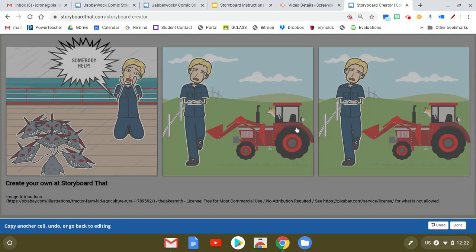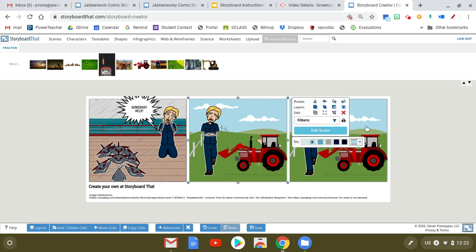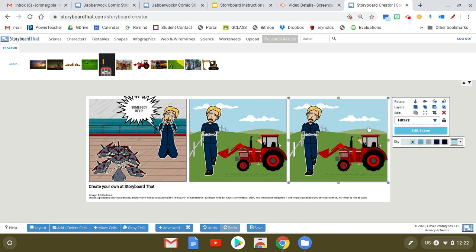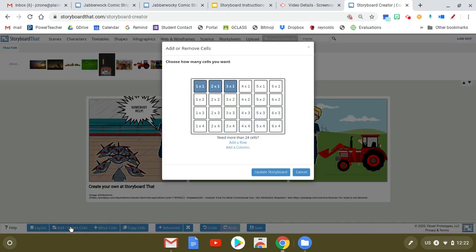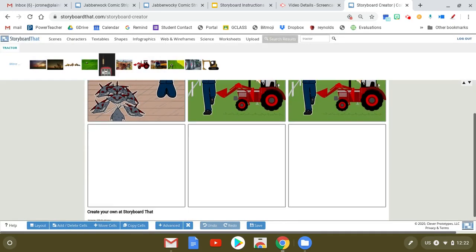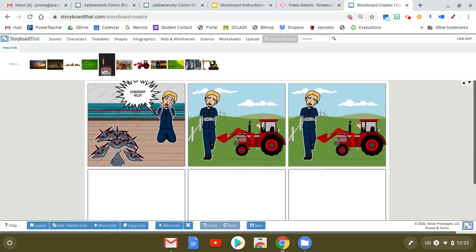And I'm going to put add in there, or I can replace if I wanted, like if I was here and I'm like, now I want to change things around. So now I can have that same scene, just different text. So if I had people talking, now I'm at the end, I need more cells on here. Maybe I know that I can get it done in 6 cells, so they're going to be there. And so I continue on.